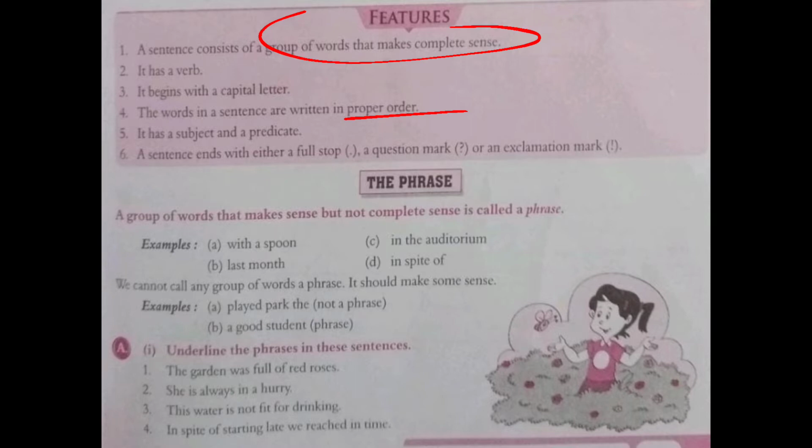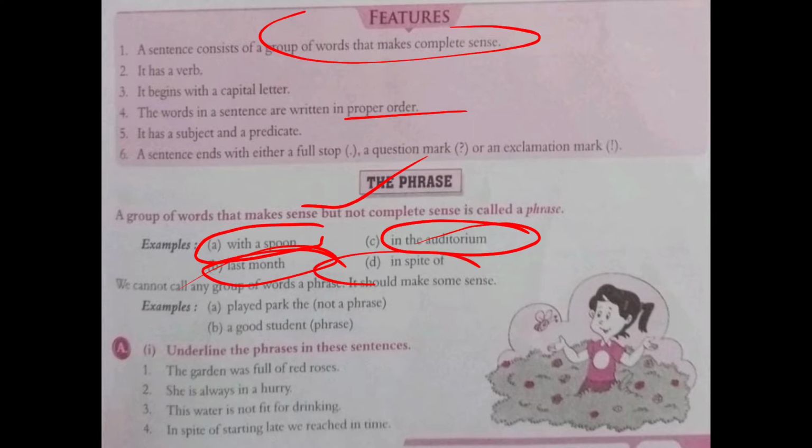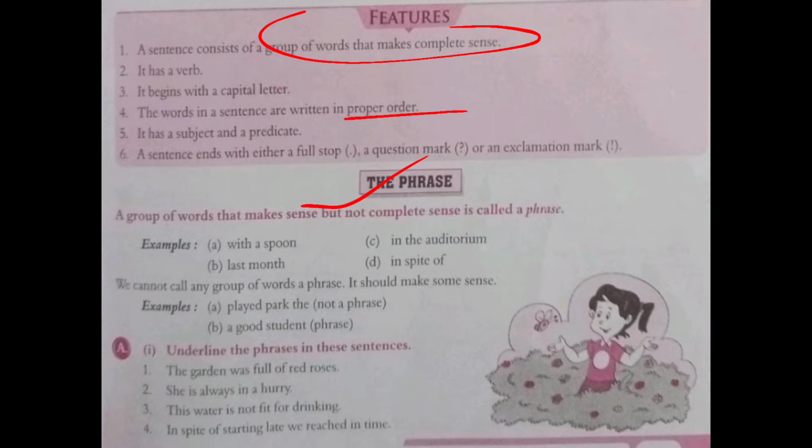All right, so now what is a phrase? A phrase is also a group of words that gives you sense, but it does not give you a complete sense. That's why we call it a phrase. For example, here: with a spoon, in the auditorium, last month, in spite of. It's a group of words, and I think you are also getting meaning from this. It is clear that it's not giving you full meaning, right? That's why it is known as a phrase.